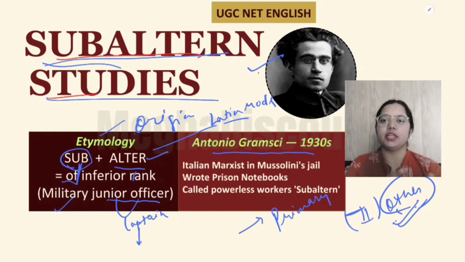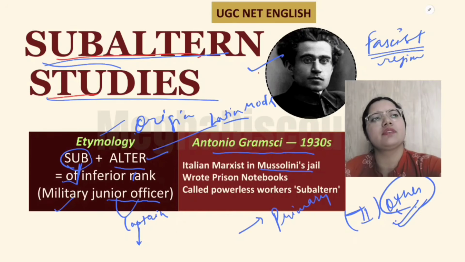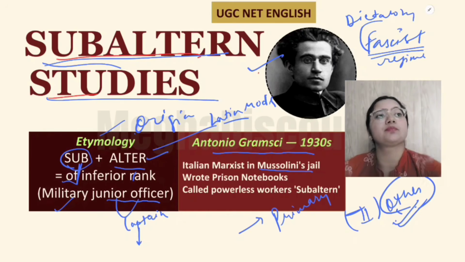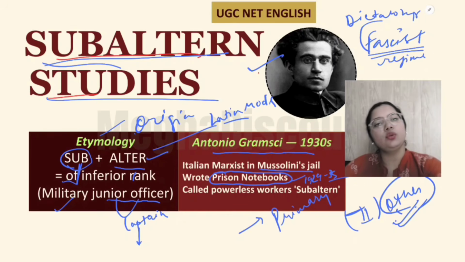He was in jail. He was put into prison because he was fighting against the regime of Benito Mussolini, a fascist regime. Fascist means a dictator, like Hitler. So he was put into prison, and there he wrote the Prison Notebooks from 1929 to, I think, 35.